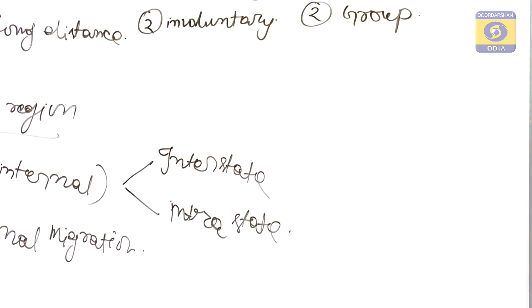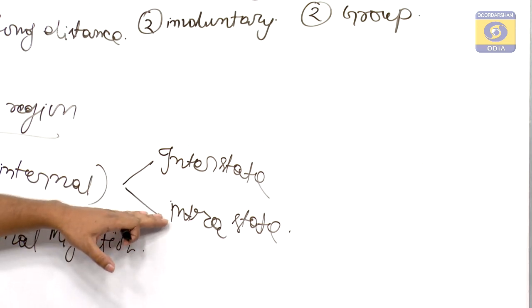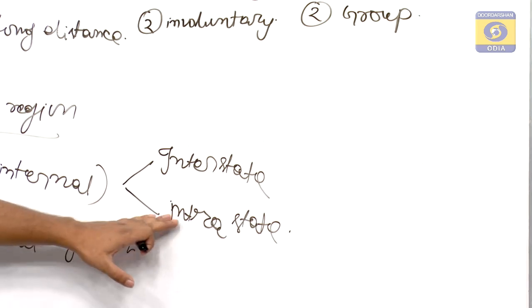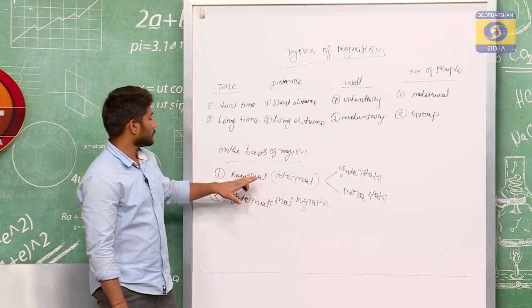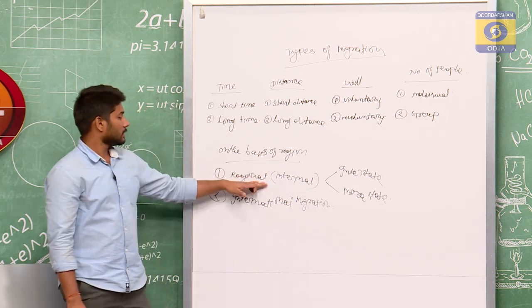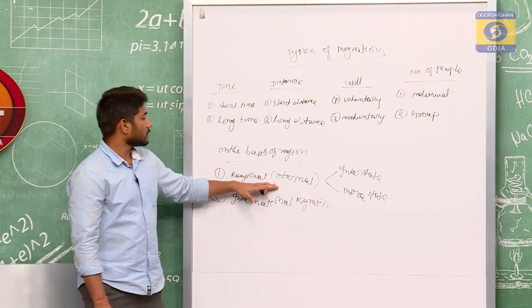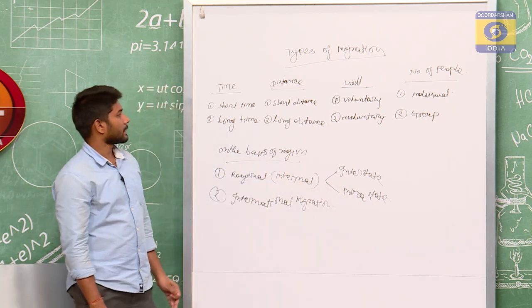Now, what is interstate migration? Interstate migration means when people move from one state to another state. Intrastate migration means when people move within the state, from one district to another district. In this way, on the basis of region, it is of two types, regional and international. Again, regional migration is of two types, interstate and intrastate migration.